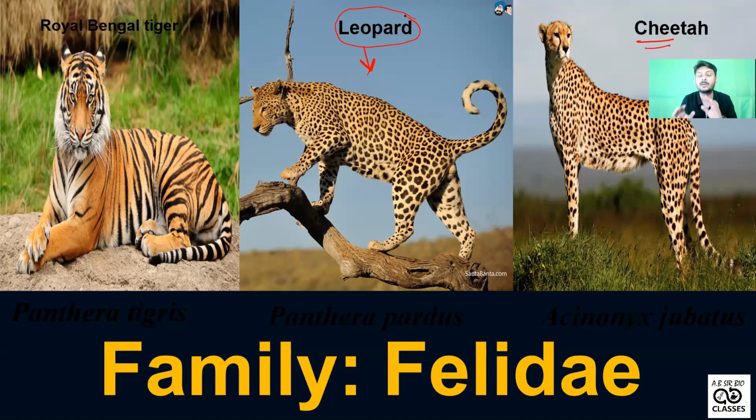Even though the cheetah does not belong to the genus Panthera, they belong to the family Felidae. That's why we need scientific names. If we say Acinonyx jubatus, it means the cheetah species. Because in our world several languages exist, one word in one language can have a different meaning in another, so a universal name, binomial nomenclature, is very necessary.